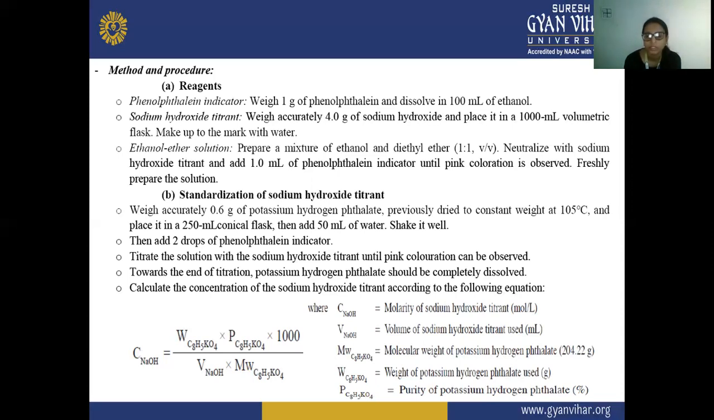So we are mixing and shaking it so that it is equally mixed in the water. After that, we have added 2 drops of phenolphthalein indicator in the solution. Then we titrate the solution of potassium hydrogen phthalate with the sodium hydroxide titrant until there is a pink coloration.